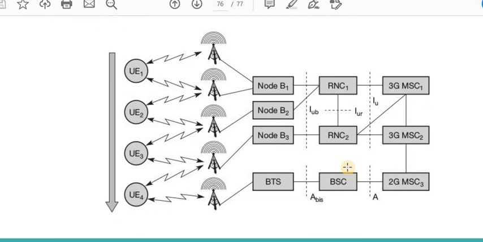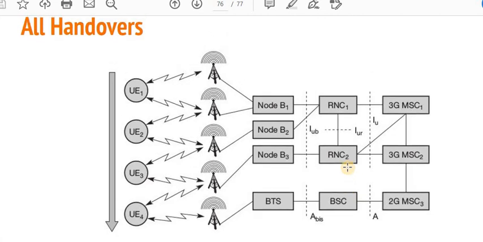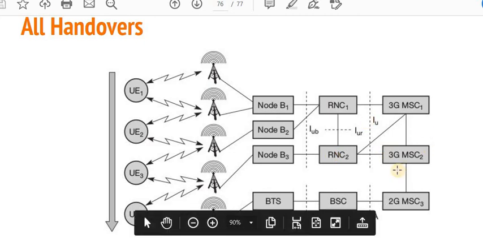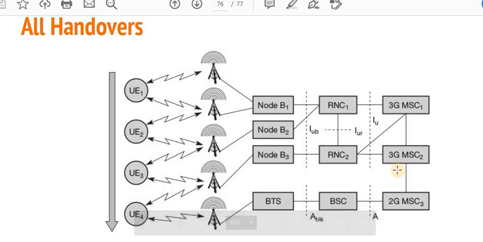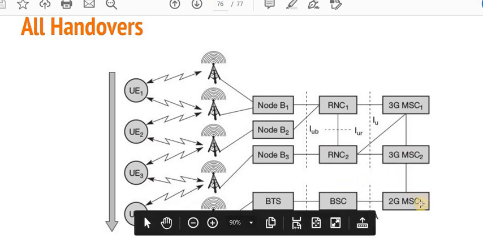Now all handovers. As you must have seen, when I have used 3G technology, there are some events in which my mobile network is switched over between 3G and 2G systems. So why is it done? That is because of the UMTS. In the UMTS technology, when my data rate or the channel condition is not good, then it is automatically converted to provide services by using the 2G MSC.